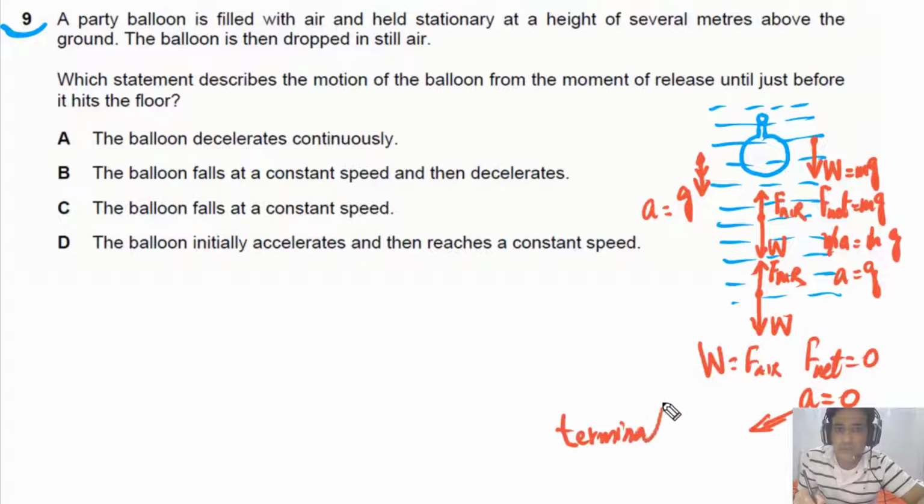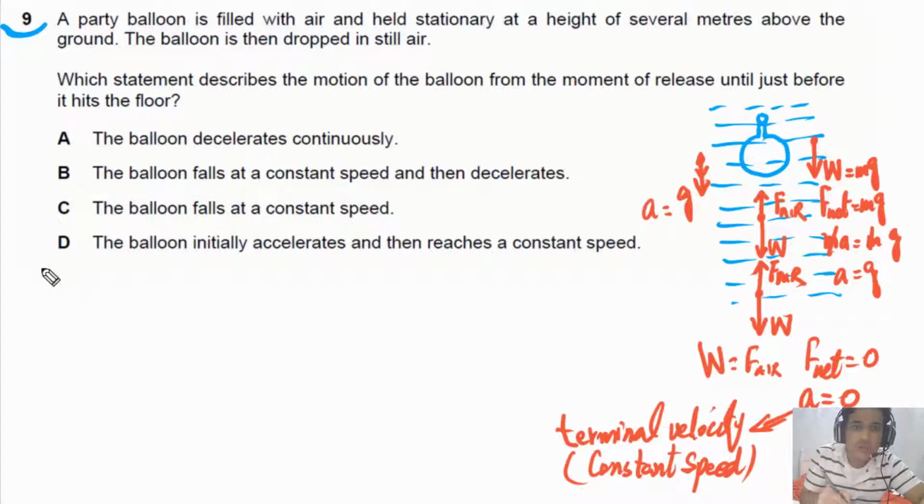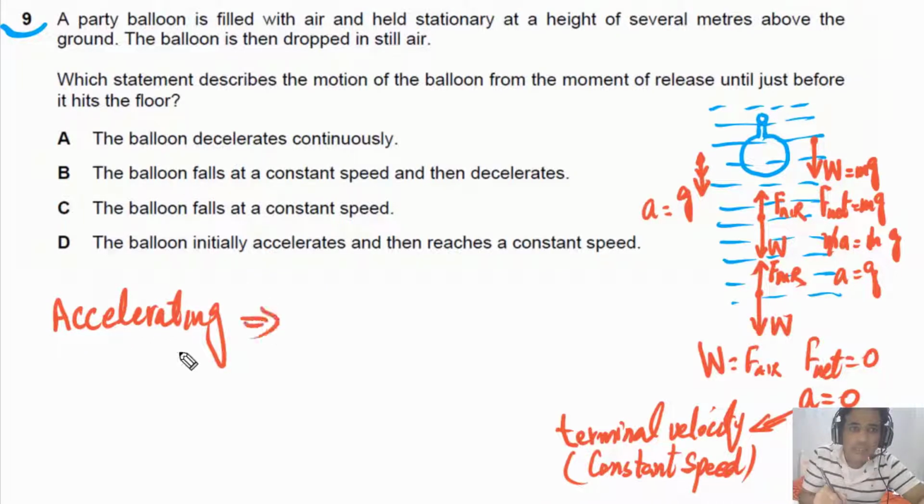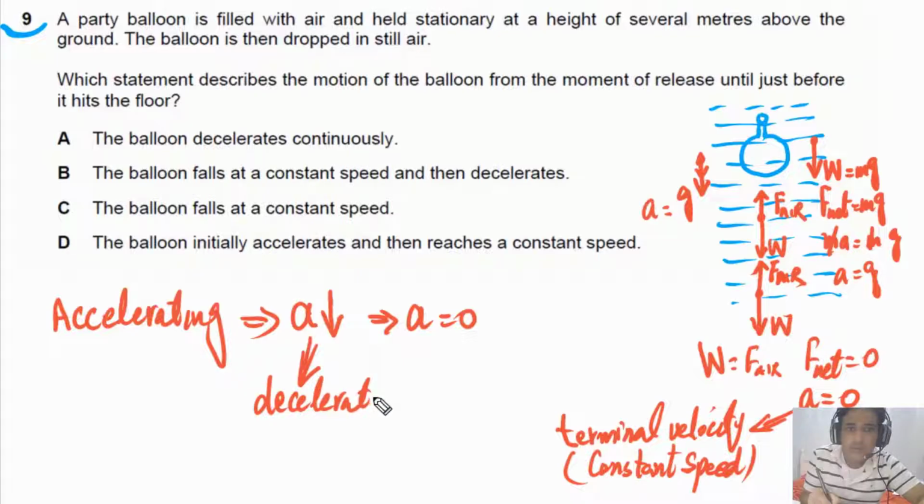So simply we can say terminal velocity. Or simply you can say balloon has reached maximum constant speed. So we can say constant speed. Now if you look at motion of this balloon, initially balloon is accelerating, but acceleration is decreasing with time, and finally acceleration is equal to 0. Acceleration is decreasing, it does not mean that it is decelerating. So very important point and often misunderstood. If acceleration is decreasing, it doesn't mean that balloon is decelerating.